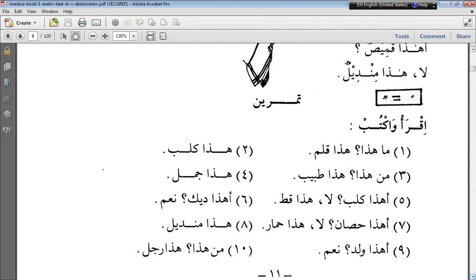Now here vowel signs haven't been given, because at the start of the lesson vowel signs were given. So now you have to write those words, those sentences, with proper vowel signs. Okay.